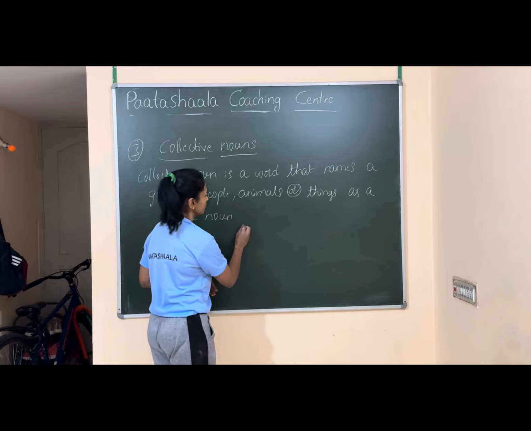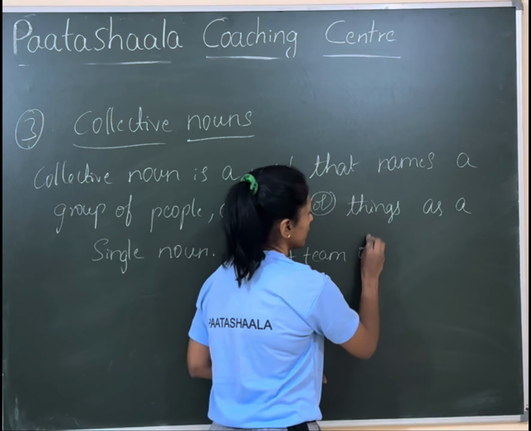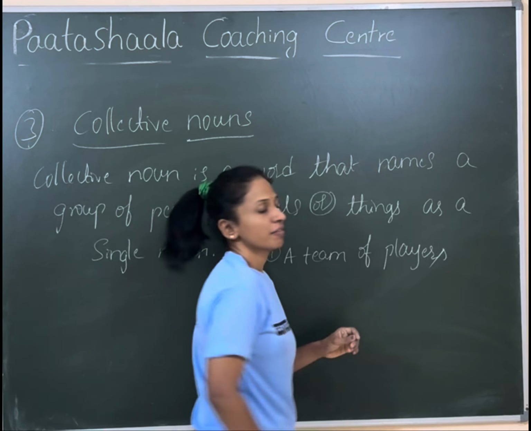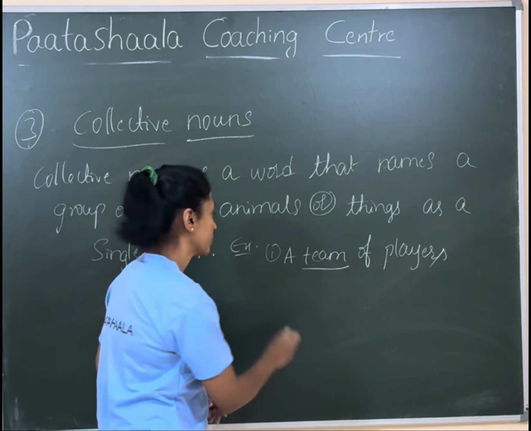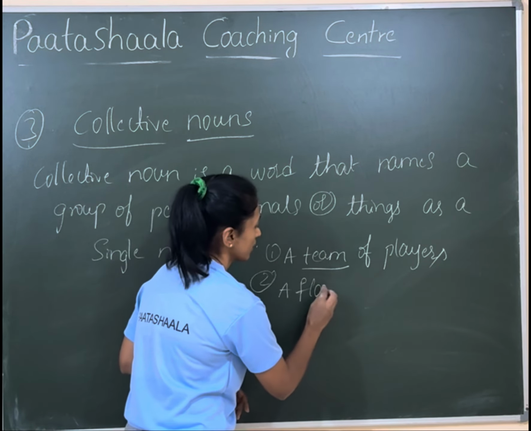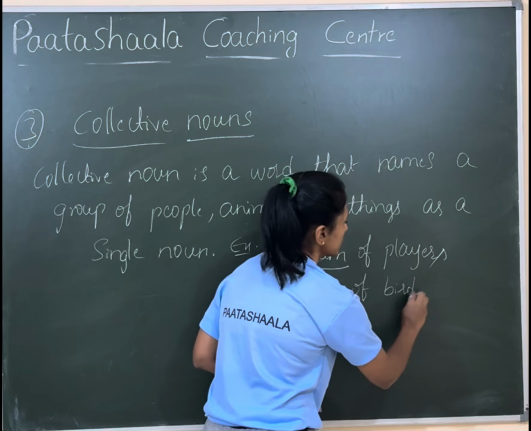For example, a team of players. We call a group of players a team. A flock of birds.